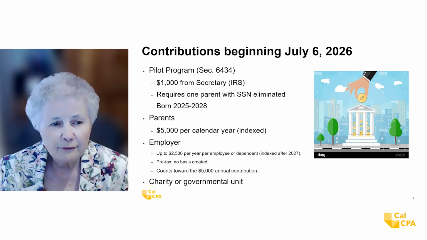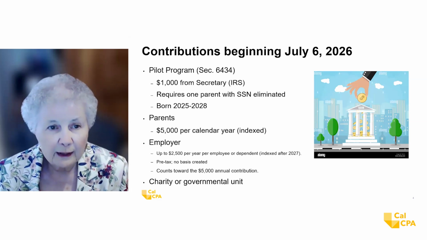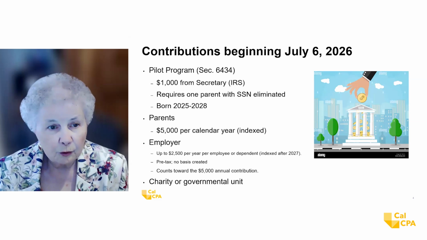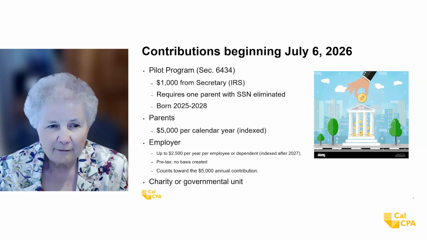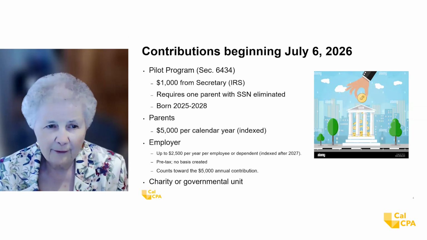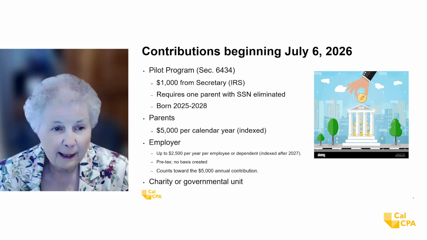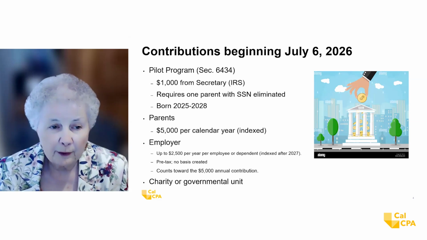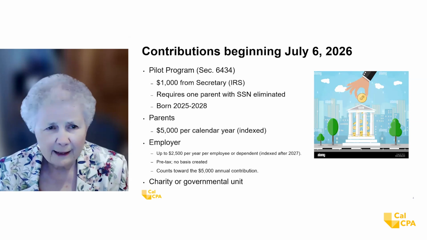So, if the employer puts, let's say $1,000 into this Trump IRA, that means that the parents would be limited to $4,000 that year. So that $5,000 is the total amount that can come in, disregarding the $1,000 in the pilot program, but there could be some money from the employer. And this is all pre-tax money, so there's no basis.